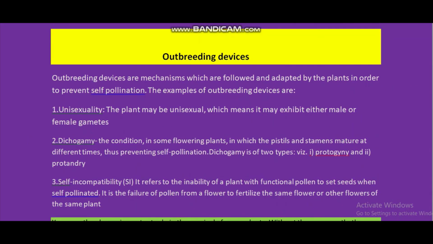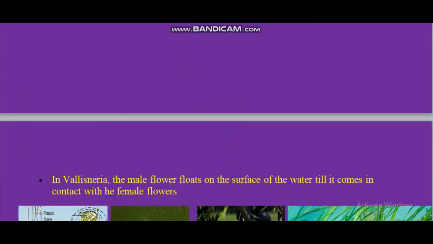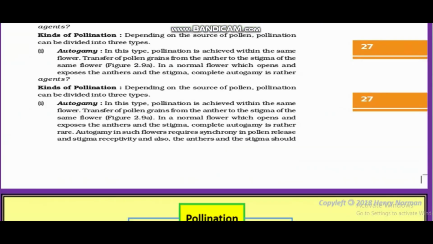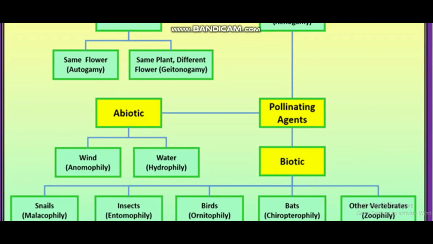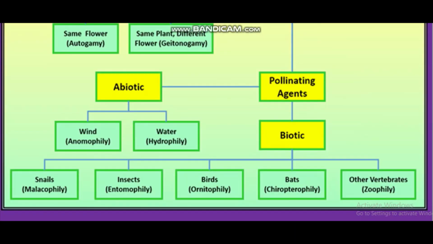So with this, I think we have covered this portion, pollination. First of all, what is pollination? Then types of pollination, where geitonogamy is very important. Then agents of pollination, where wind pollination, water pollination, insect and animal pollination are very important. In case of wind pollination, characteristics of flower and pollen grain are important along with the example. In water pollination, examples are very important, especially Vallisneria.